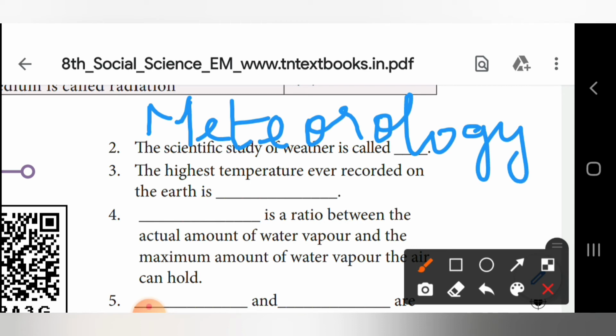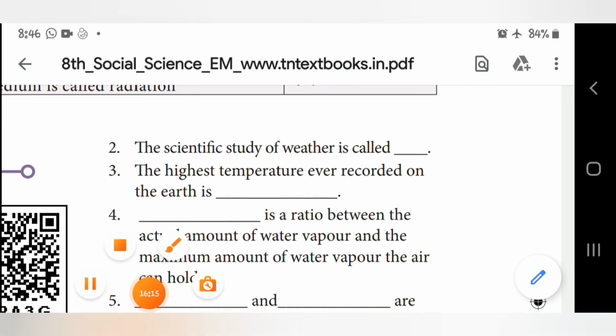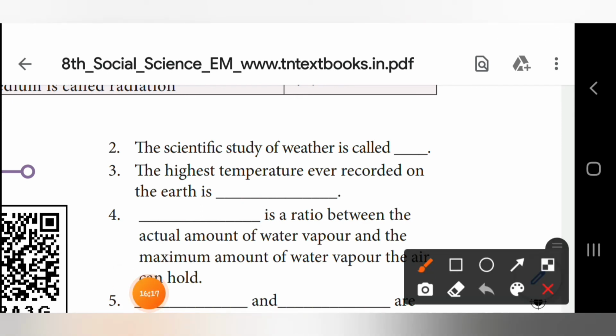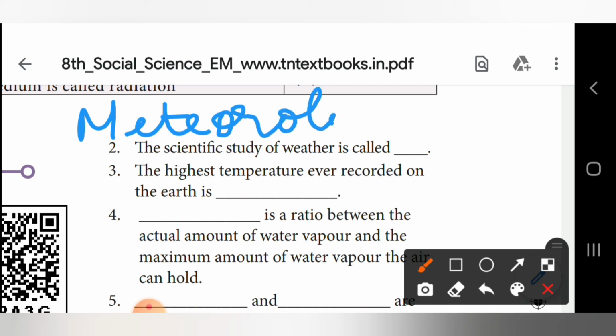METEOROLOGY. Meteorology. The scientific study of weather is called what? Meteorology. Okay. Third one. The highest temperature ever recorded on the earth is dash.